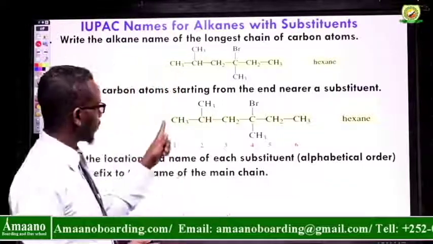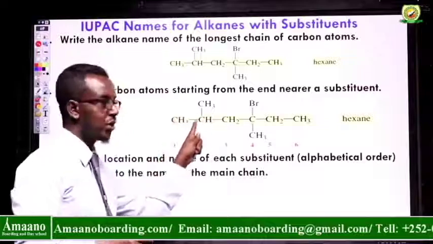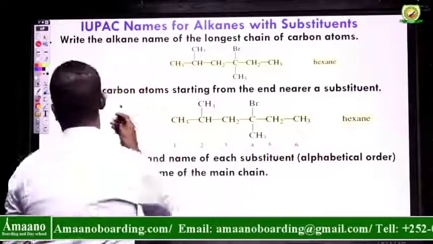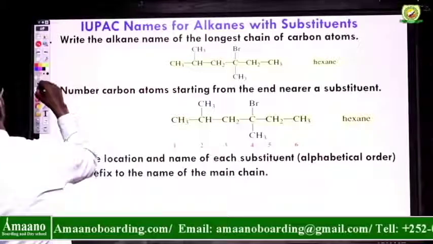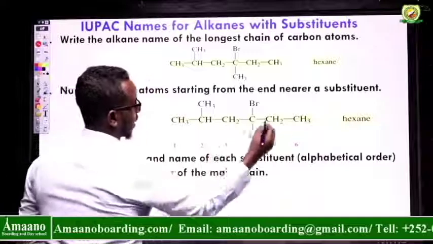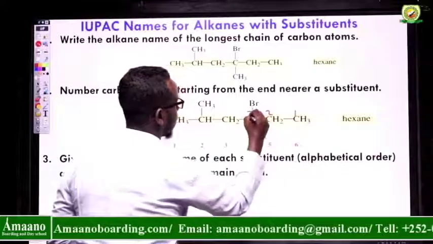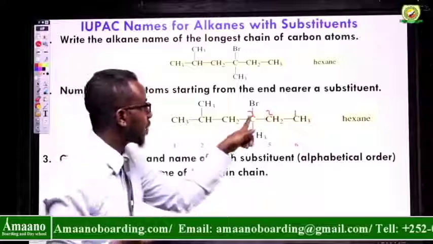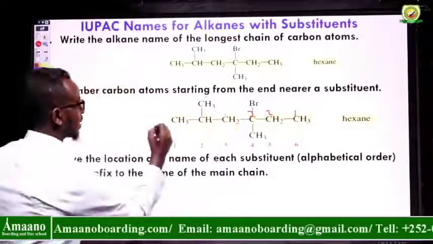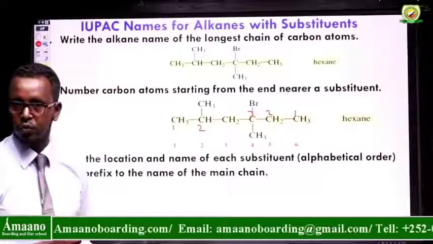So I can start here, for example, 1, 2. So I can reach 2. What about here? If I start here, 1, 2, 3. Okay, I want to explain this one. If I start carbon number 1 at this corner, 1, 2, 3, I can reach the branch, the substituent, the side chain, at carbon number 3. What about if I start here? I can reach 1, 2.